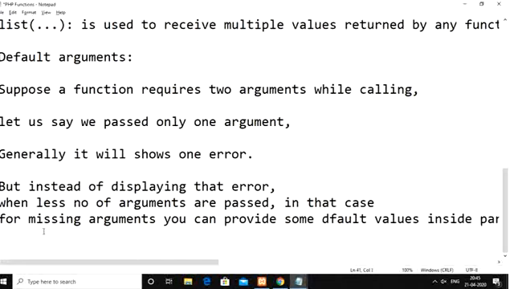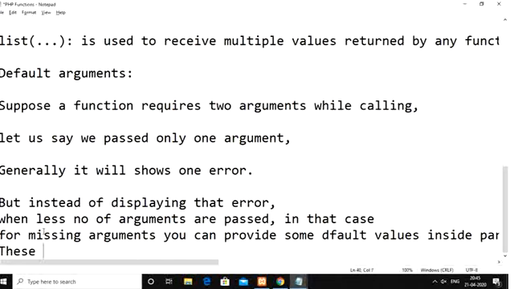These parameters are called default arguments. Not only for 2 or 3 parameters, whatever the number may be.